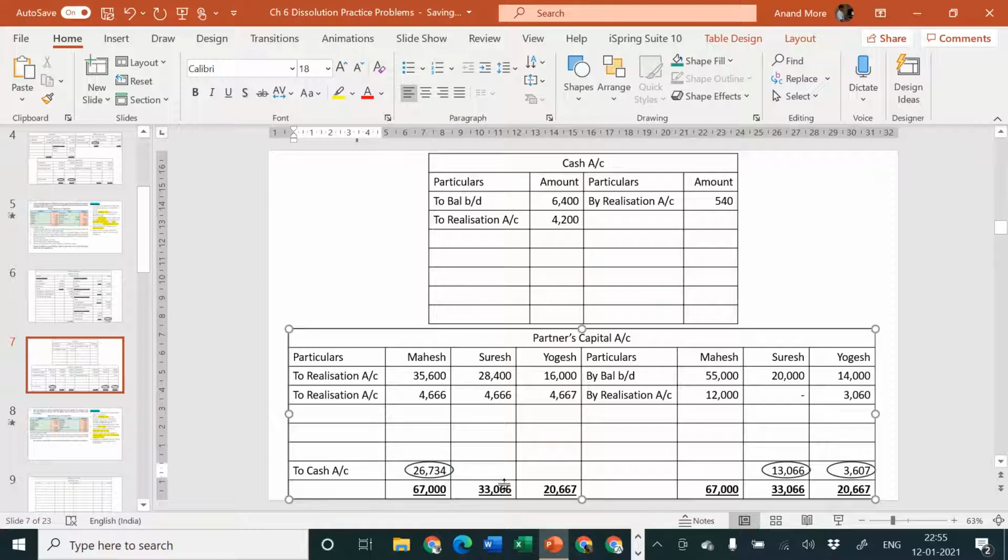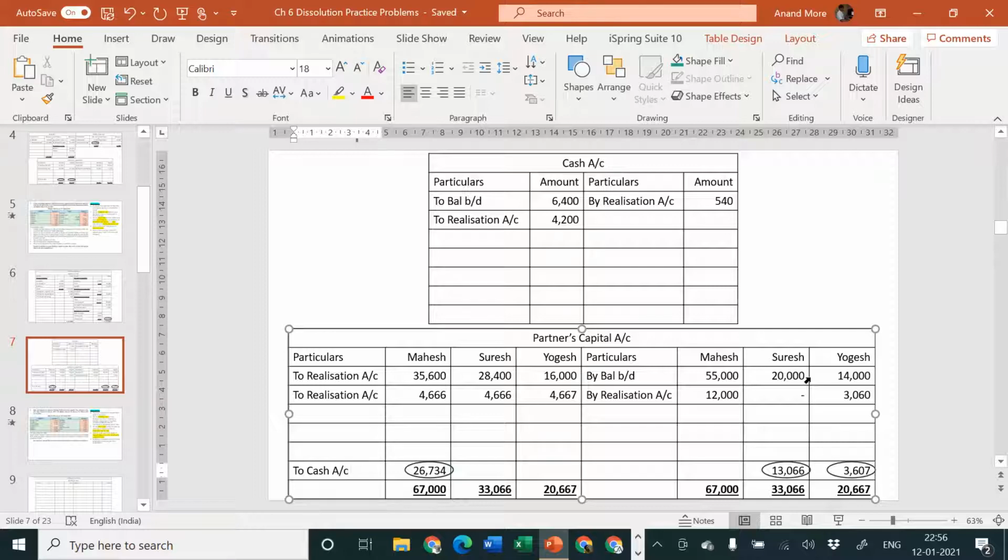So he should have got rupees 20,000 back from the partnership firm, but in reality he has already taken over assets of rupees 28,400 plus he should bear realization loss of rupees 4,666. That means he has already received either assets or loss of rupees 33,066 from the partnership firm, and we should have given him only rupees 20,000. It means in reality he should bring rupees 13,066 from his personal property back to the partnership.